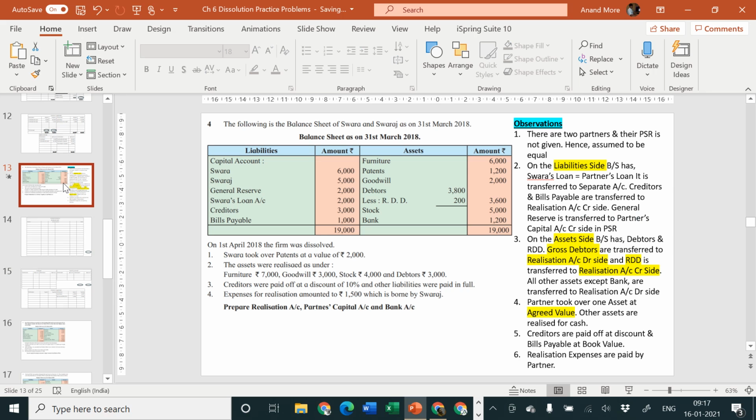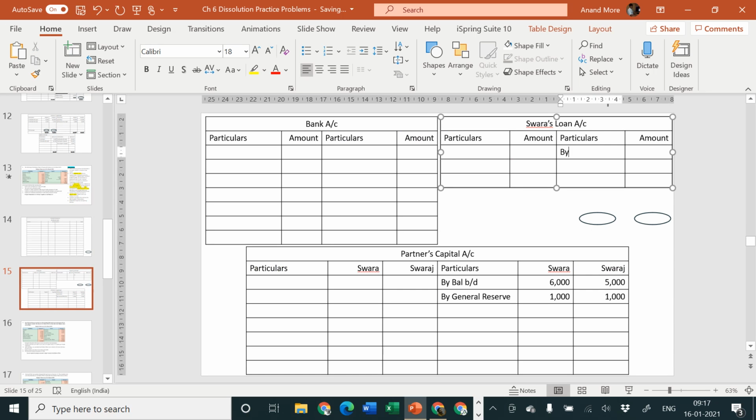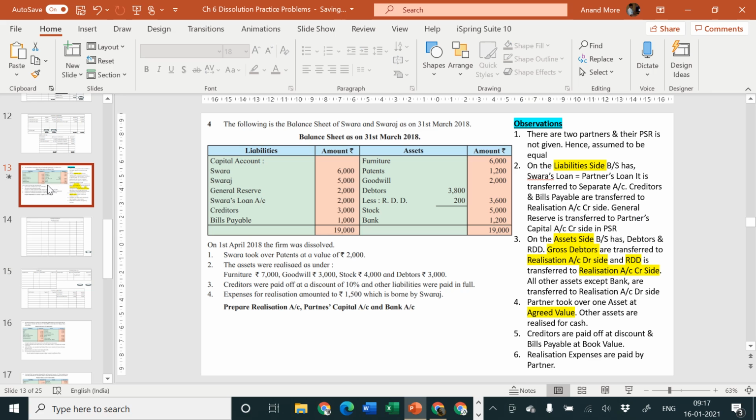Next, Swara's loan account 2000. It is having a separate ledger account, so we'll consider it in the separate ledger account. By balance brought down 2000. Now remember, if the problem tells you to pay Swara's loan, we'll have to pay it. If the problem doesn't tell you to pay the Swara's loan, still it will have to be paid in cash. And at which value? At the book value.